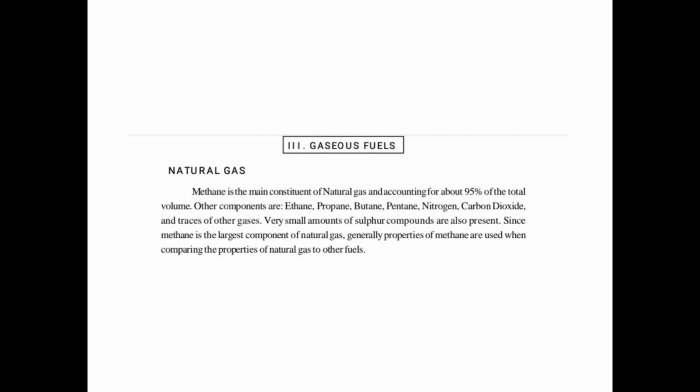Then the third one is gaseous fuels. The gaseous fuel, for example natural gases. Methane is the main constituent of natural gas and accounts for about 95% of the total volume. The other components are ethane, propane, butane, pentane, nitrogen, carbon dioxide and traces of other gases. Very small amounts of sulfur compounds are also present. Since methane is the largest component of natural gases, generally the properties of methane are used when comparing the properties of natural gases to other fuels.